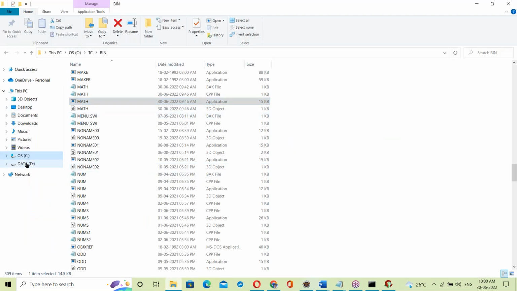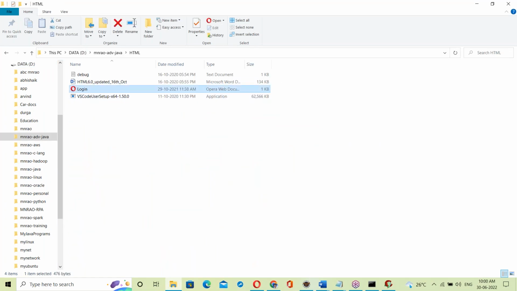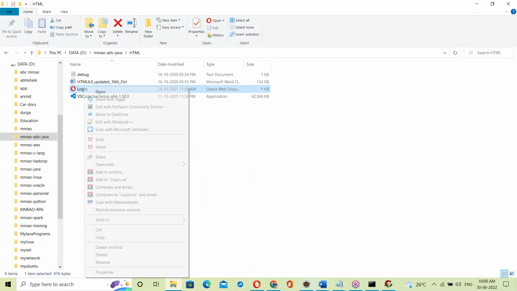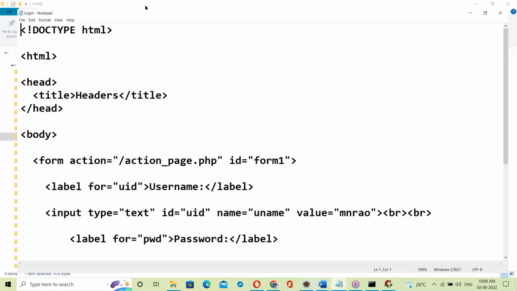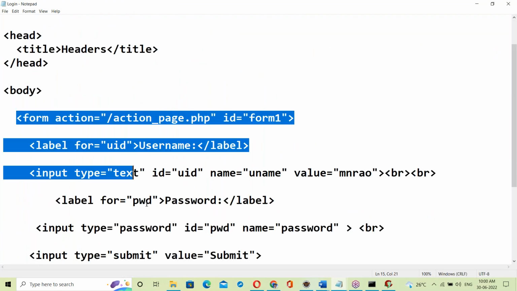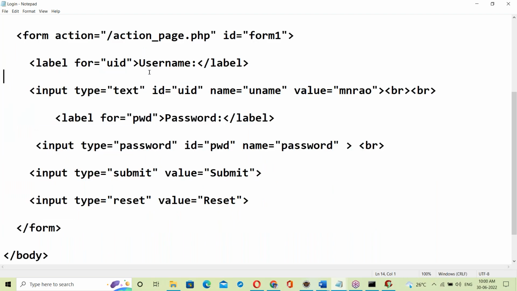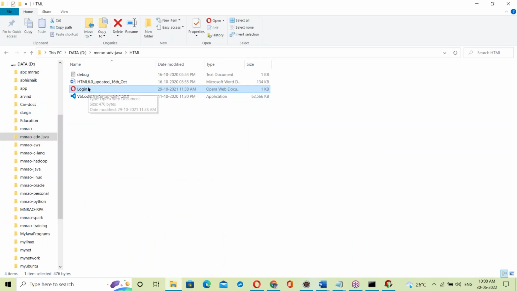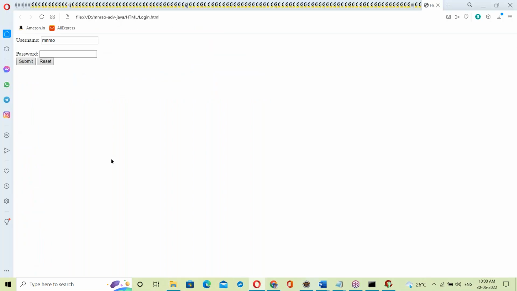One second, some HTML code. Suppose this is a login HTML file. Open with Notepad. Between the form tags, this is the login form: user ID, password. See this, it's directly running. No error checking, nothing.